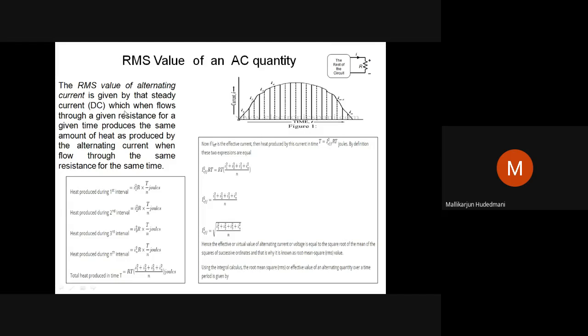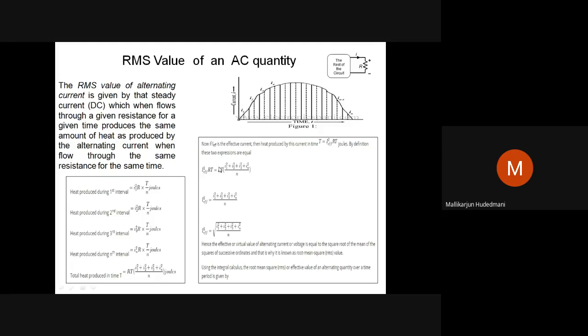That is the value of DC current that has the same heating effect. So these two must be equated. Hence, effective current square into R T. Whatever current is flowing in the DC application is the current which produces the same heating effect. Then it is called I effective or I RMS. I effective or I RMS square R into T, with the R resistor for a T duration, must give the same heat as in the previous split study. That is how I had to equate.